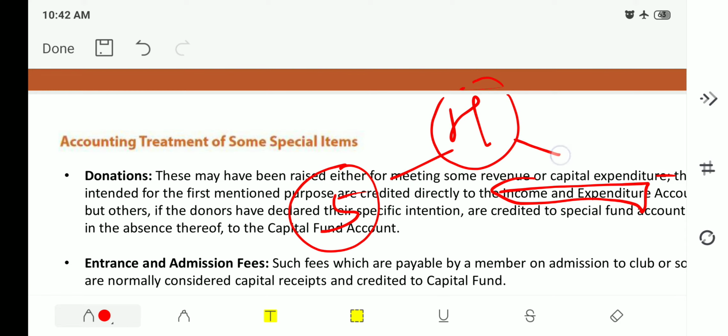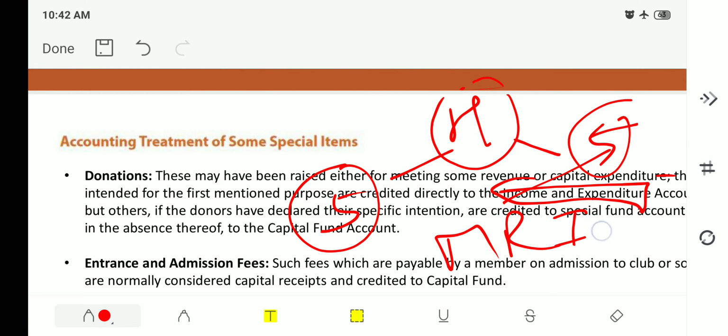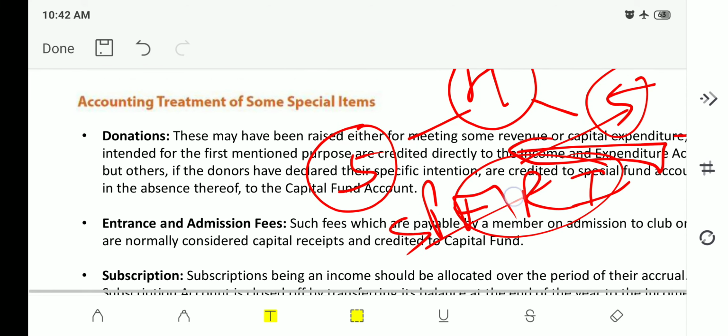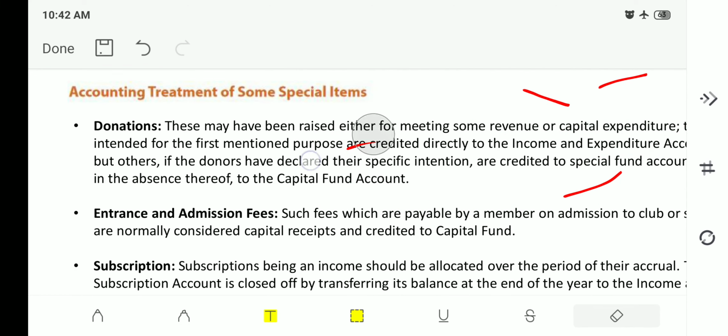But if I say that use this 5 lakh only to buy an MRI machine, now this is a specific purpose because I have mentioned it specifically. It is a donation credited to a specific account, and it is written on the capital fund account, that is on the right hand side of the balance sheet.